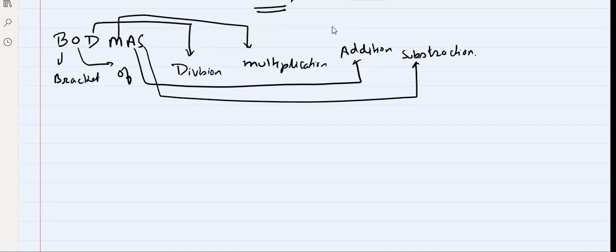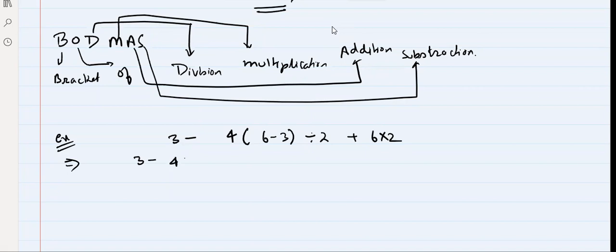I'll just give one example. Just see one example. 3 minus 4 bracket 6 minus 3 divided by 2, plus 6 into 2. Now in this case, first bracket work will be done. So 3 minus 4. Now bracket 6 minus 3 is 4, so bracket means into 4. Now this is divided by 2, plus 6 into 2. Now this can be written as 3 minus 4 into 4.